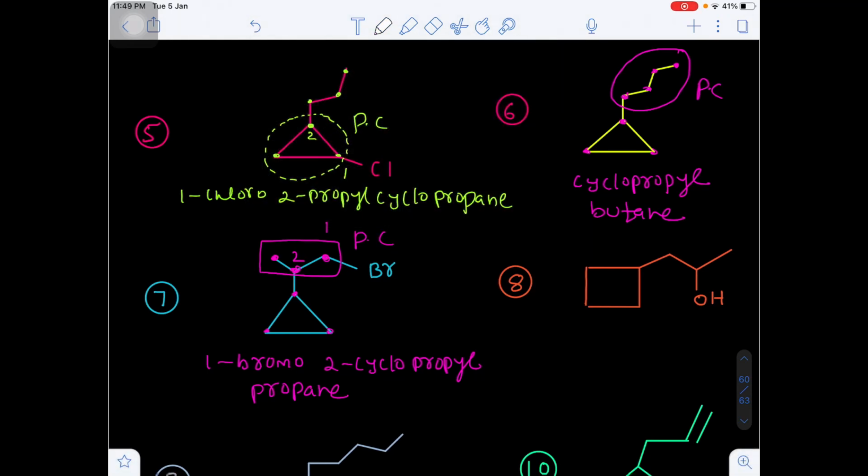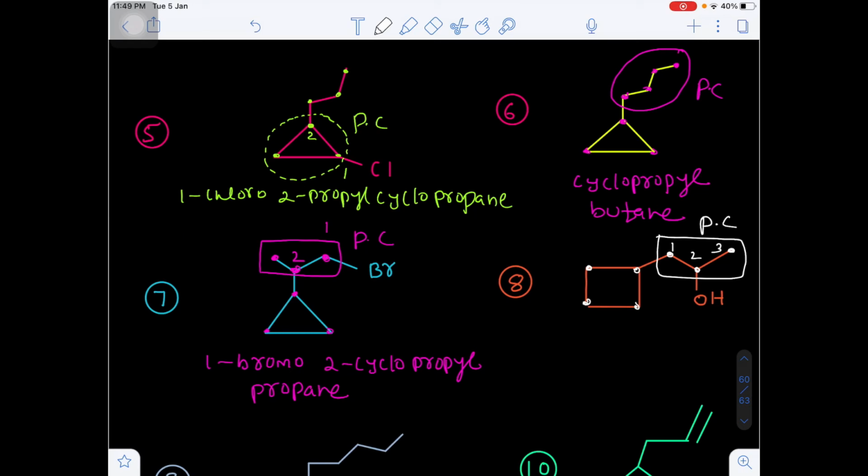In this example, you see in the side chain 1, 2, 3 carbons are there, whereas in the ring there are 4 carbons, but in the side chain there is a functional group. That's why we are considering the side chain as the parent chain. Now here if you see the numbering from both directions, the OH group location will be 2, but from left to right you are getting the first number to the cyclobutyl ring and second number to OH.